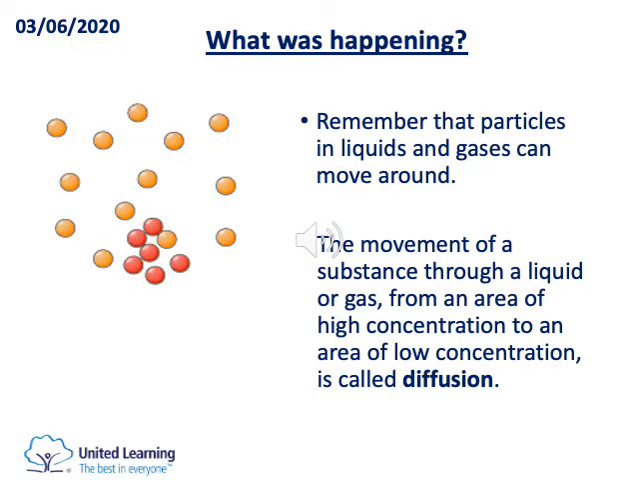Just a reminder, remember that particles in liquids and gases can move around, and they do move around. The movement of a substance through a liquid or gas from an area of high concentration to an area of low concentration is called diffusion. So diffusion can take place in liquids, it can take place in gases, as long as the particles can move around. So that means diffusion cannot take place in solids, because in solids the particles cannot move around. They are in fixed positions.